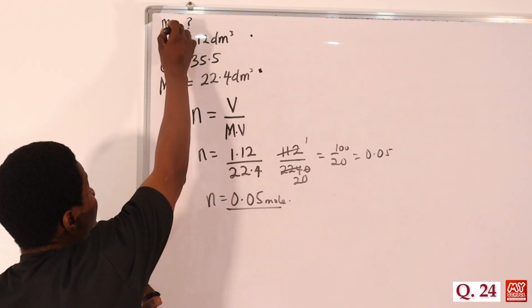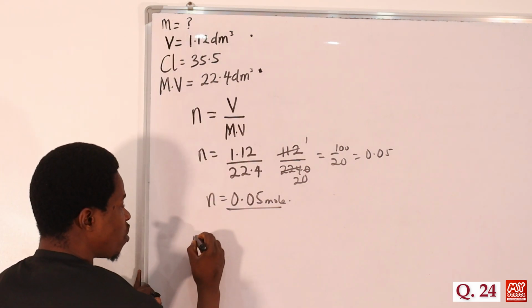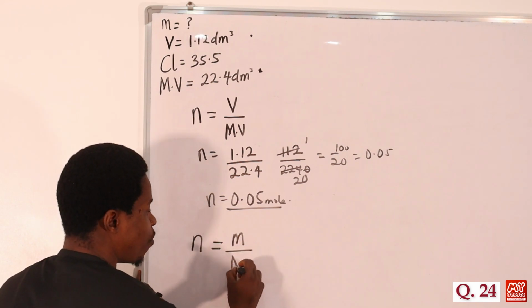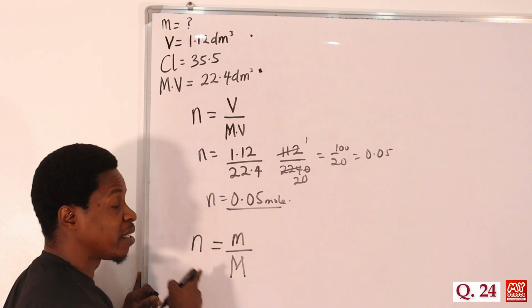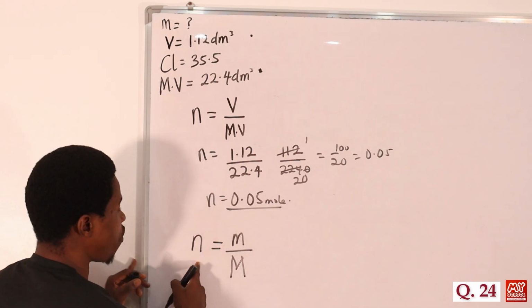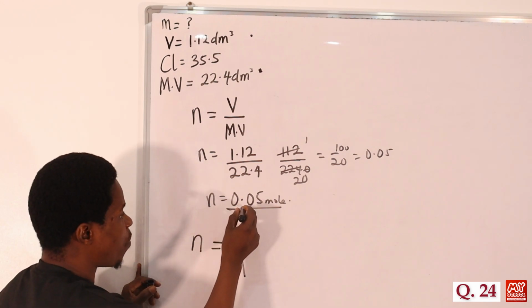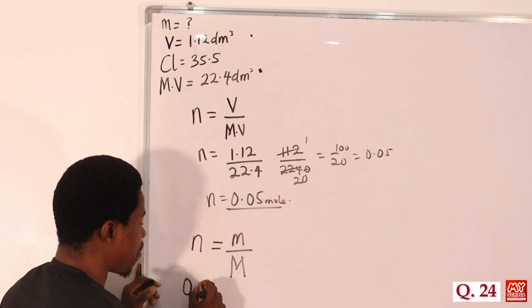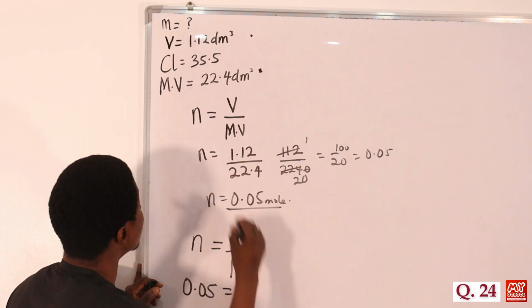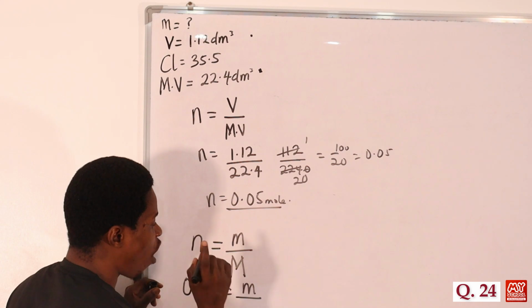moles and then the mass, we have a relationship also. So number of moles of a substance is also equal to what? Mass over what? Molar mass. And don't forget, we are talking about the mass of what? Of chlorine gas that is formed. So we have number of moles already to be 0.05. So we have 0.05 here will be equal to the mass, which is unknown, that we don't have, divided by the molar mass of chlorine gas.